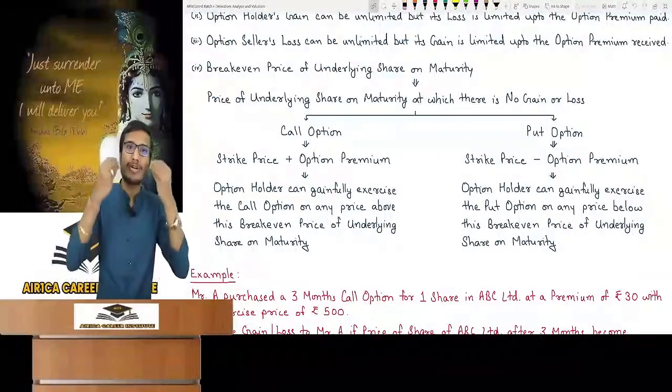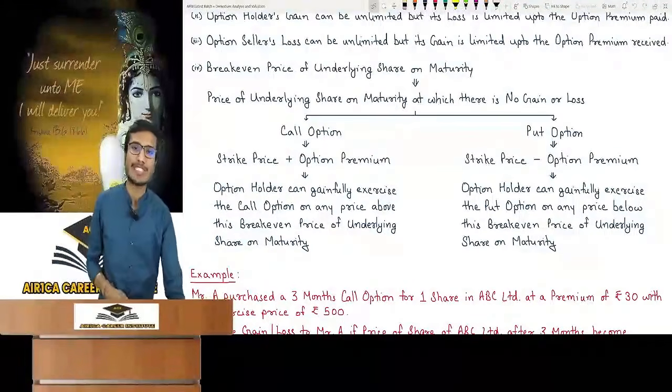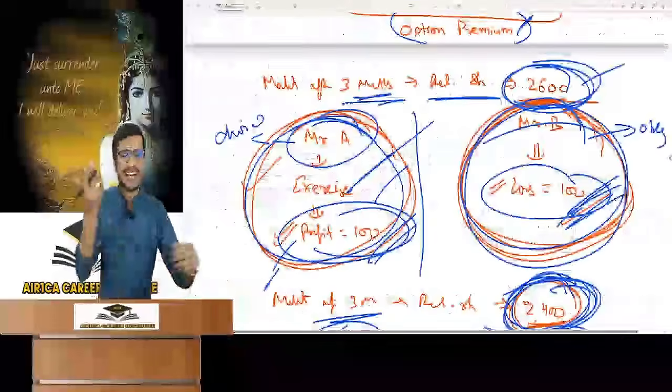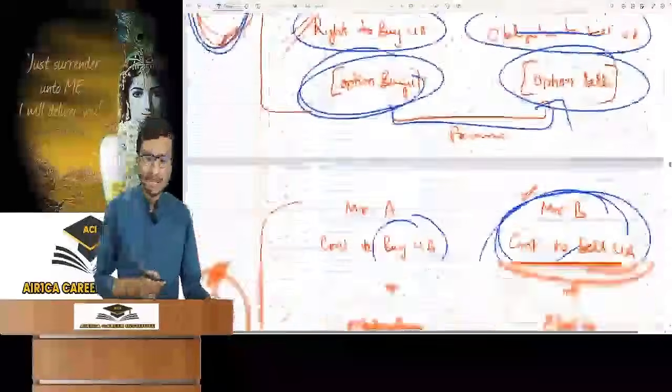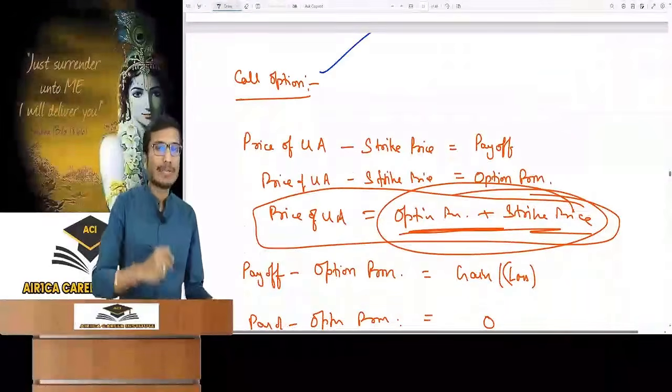Nobody in the parties to the contract should face gain or loss. Gain and loss comes to 0. So that price in the market is called the break-even price. It is very easy, just think logically. Watch it. Now you understand in the case of a call option.